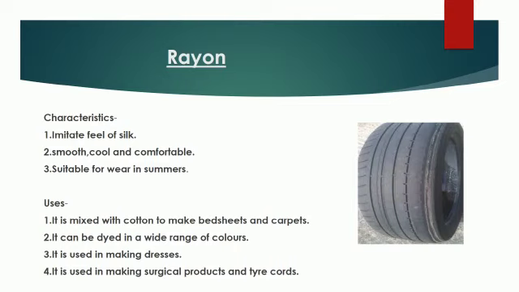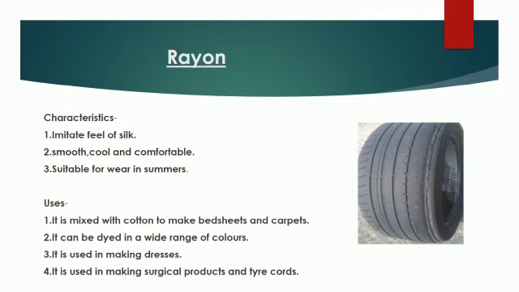Characteristics of rayon: it imitates the feel of silk, means its texture is like silk, and it is smooth, cool and comfortable. So it can be used in summers also. So it is suitable for wearing in summers.